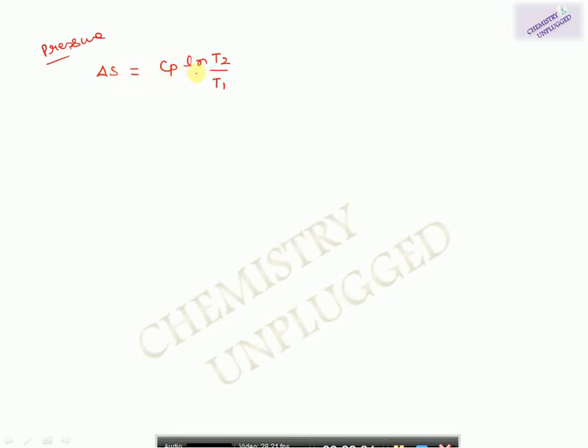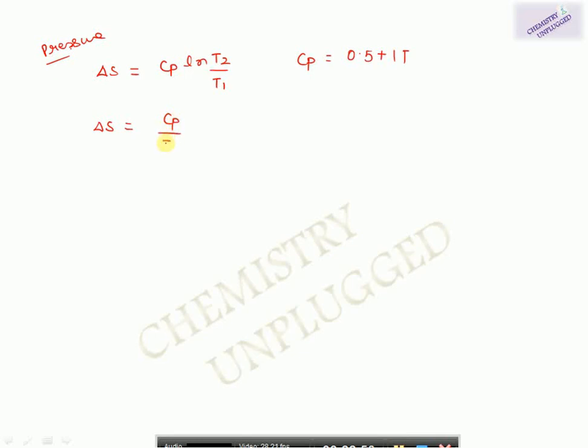It is also possible that they may give you Cp equal to, suppose, 0.5 plus 1T. So now your Cp is also depending on temperature. In that case, you can write it like this, integral of Cp over T dT.